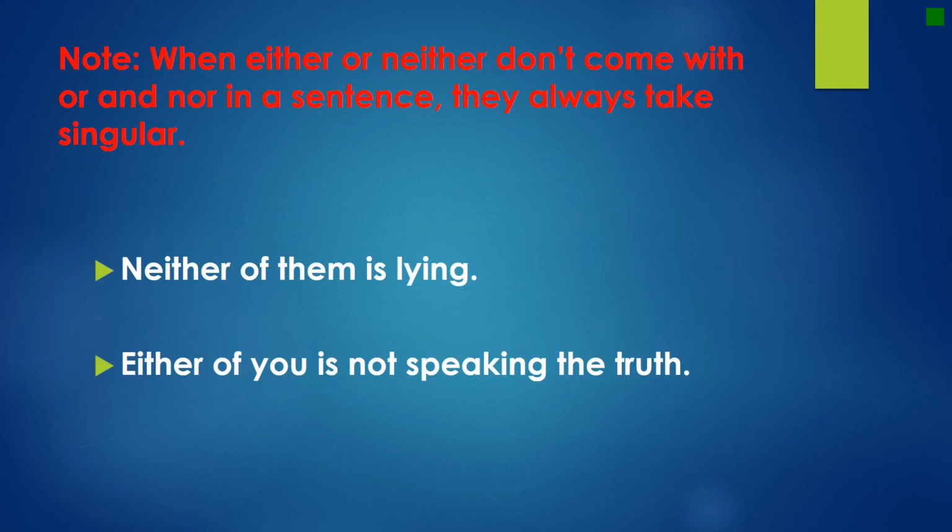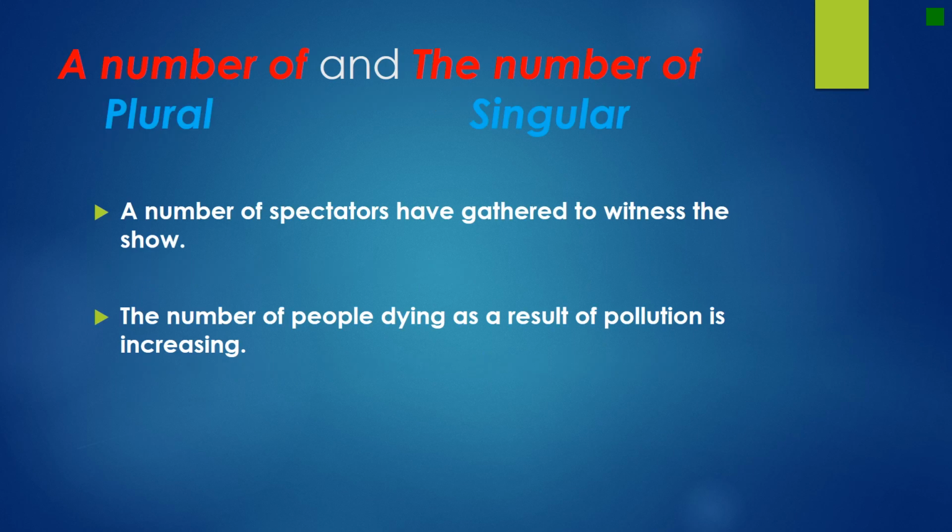Note, when either or neither don't come with or and nor in a sentence, they are always considered singular. They always take singular verbs. Neither of them is lying. Obviously, I'm talking about one person here. Either of you is not speaking the truth. Please mind this very well. Be careful, if there is no nor or, it takes only singular.